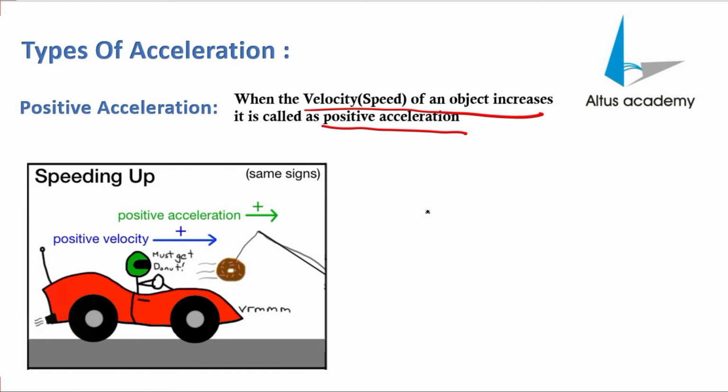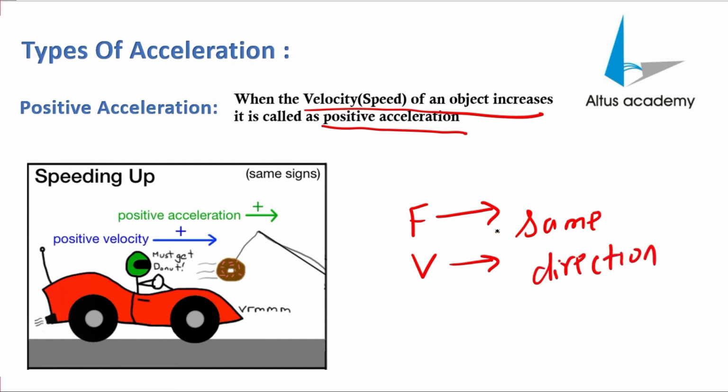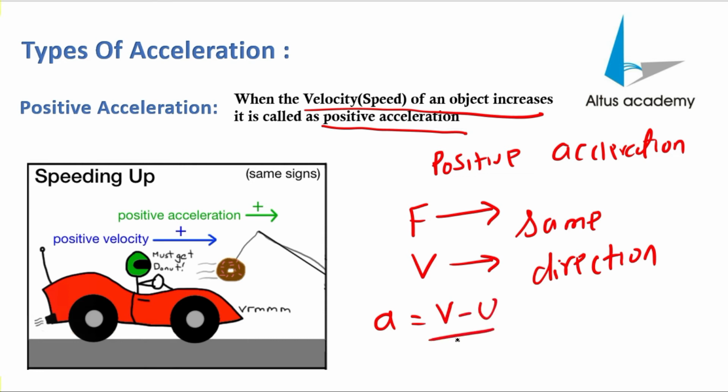In simple terms, it is when the force and velocity are in the same direction. The formula will remain the same, v minus u upon t, and the unit will remain the same, meter per second square.